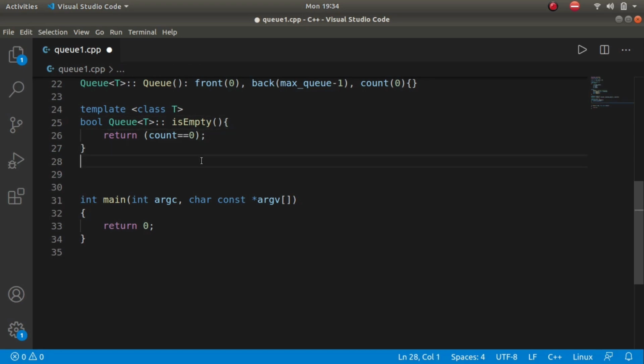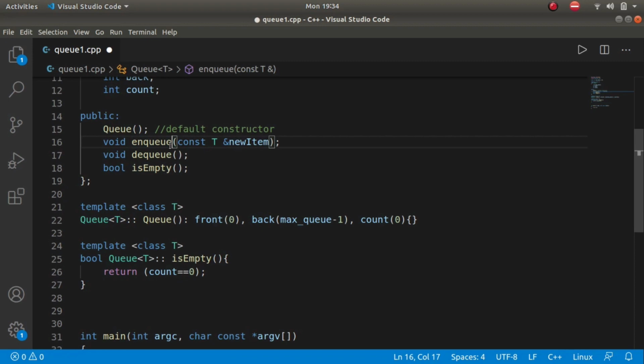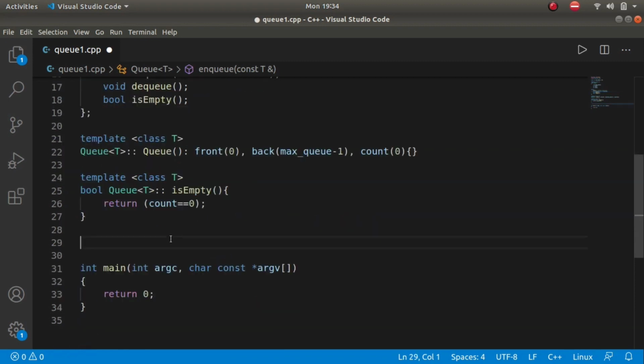Then we have functions called enqueue and dequeue. So let's write the code for enqueue.